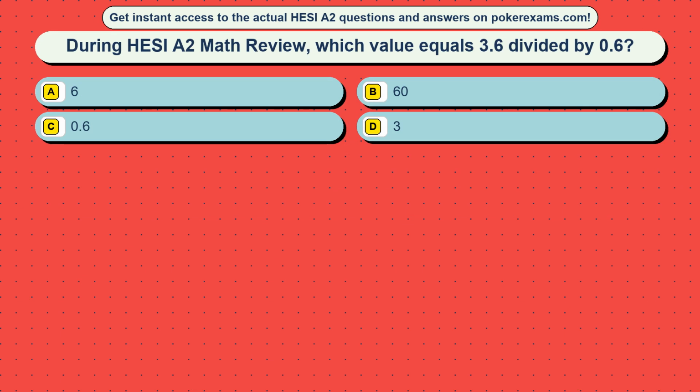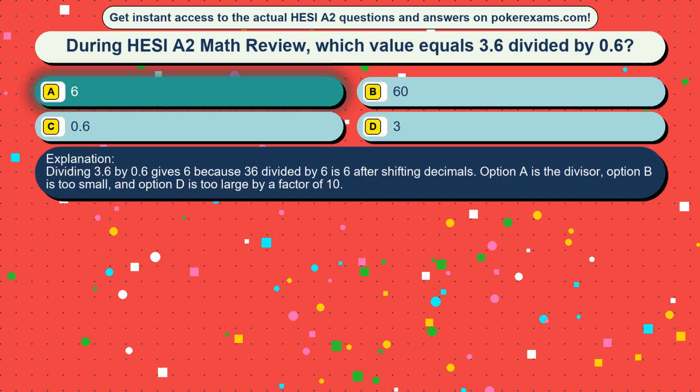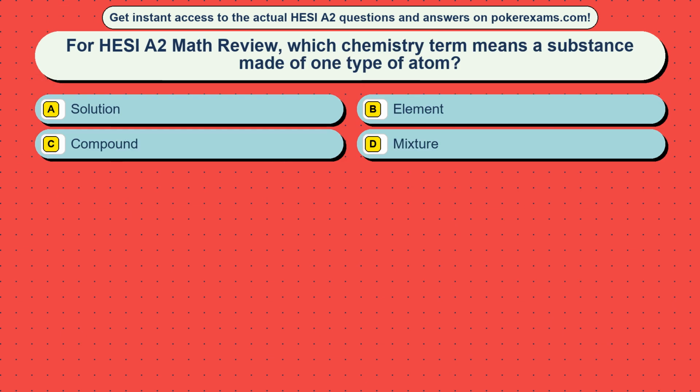Question 11. During HESI A2 Math Review, which value equals 3.6 divided by 0.6? Option A, 6. Option B, 60. Option C, 0.6. Option D, 3. The correct answer is option A, 6. Dividing 3.6 by 0.6 gives 6 because 36 divided by 6 is 6 after shifting decimals. Option C is the divisor, option B is too large, and option D is too small by a factor of 10.